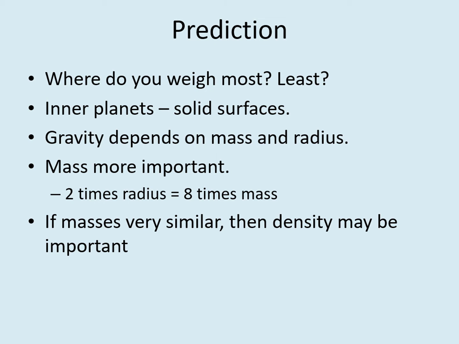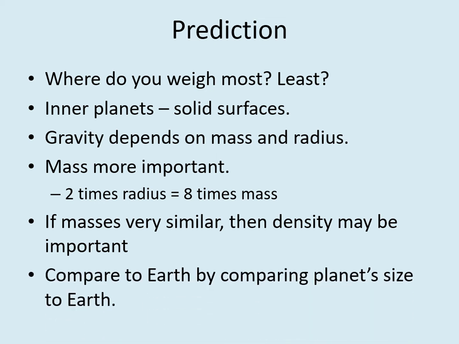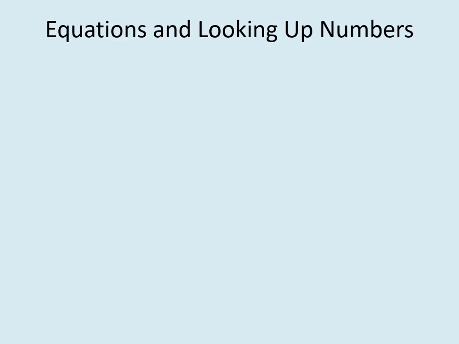The question also asks you to compare your weight to that on the Earth. Once again, all you really need to do is compare the masses of your planets to the mass of the Earth, and use that to decide which you would weigh more on. In this case, we're doing two different calculations, so we need two different equations. Note that if you need to use multiple equation sheets to fit all of this in, you're welcome to do that. First, you'll find your weight on Earth.